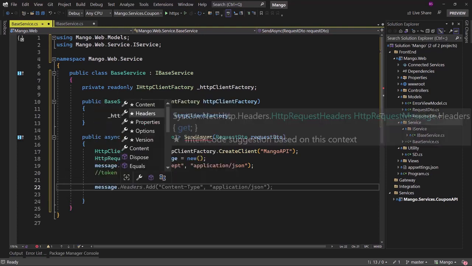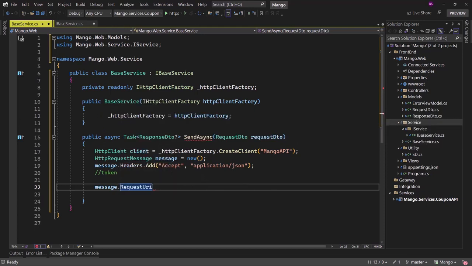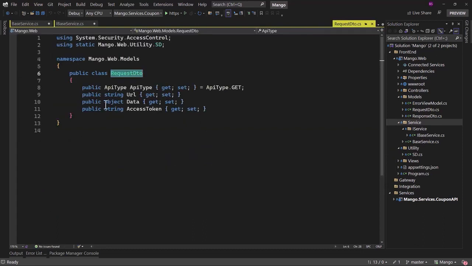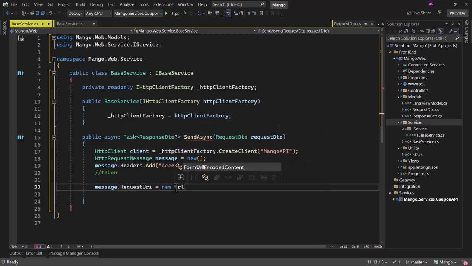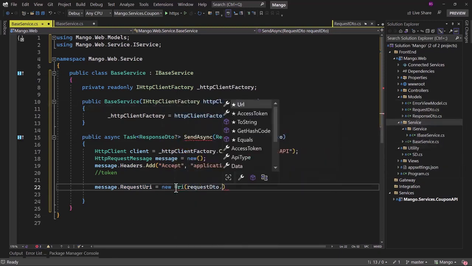Then on message, we have something called RequestUri. There we have to specify the URL that we will invoke to access any API. If you examine the request DTO, we have that right here. How that will be populated, do not worry about that right now. We have to assign that right here. So new Uri, and I will pass the requestDto.Url.